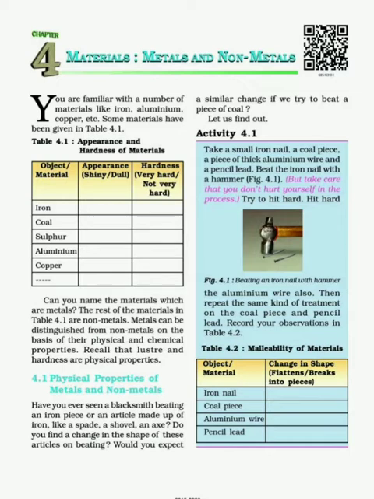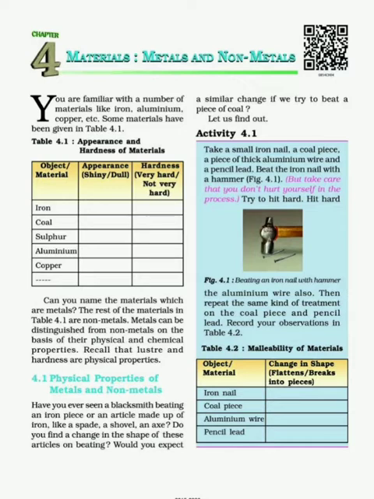First one is iron. How does it appear, shiny or dull? You will say it appears shiny. Now the second thing you have to identify about iron is its hardness. Is iron very hard or not very hard? So what you observe is that iron materials are generally very hard.